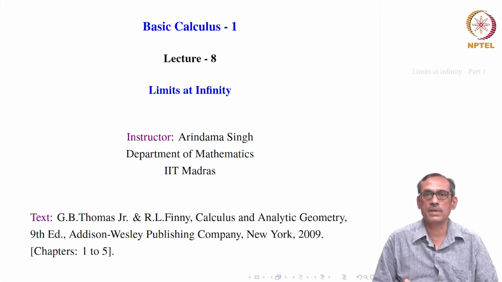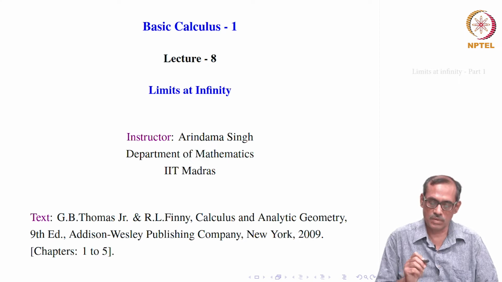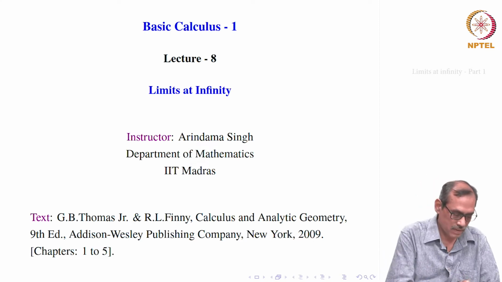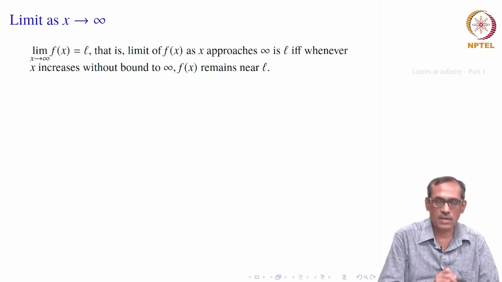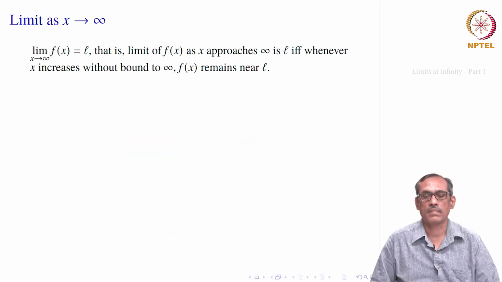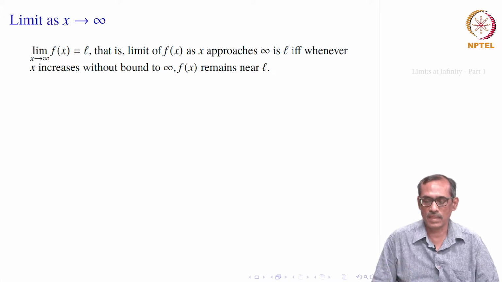Today we will be talking about limits at infinity. So, that means we will be taking limit when x goes to plus infinity or x goes to minus infinity. However, there is a problem because infinity and minus infinity are not real numbers. So, when you say limit x goes to infinity, we would be thinking that x should lie near infinity, but as infinity is not a real number, what is the meaning of near infinity?